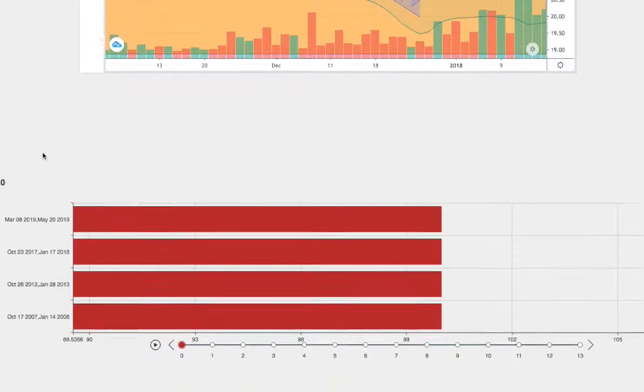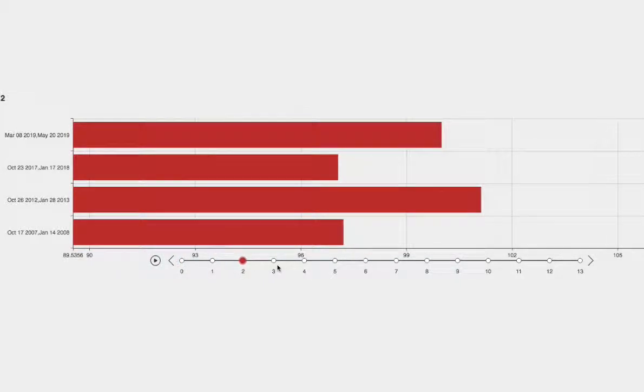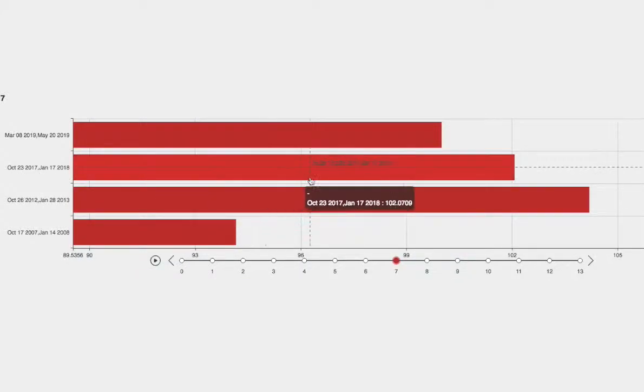So on the forecast model, I'll go day by day, where natural gas or UNG will head in the next coming days. So 1 day out, 2 days out, 3 days out, 4 days out, 5 days out, 6 days out, and 7 days out. So again, the trend that I took a look at was October 23rd, 2017 to January 17th, 2018. Back then, natural gas was up around 2%.